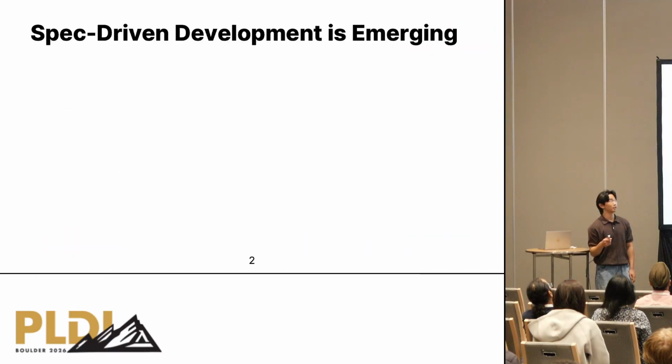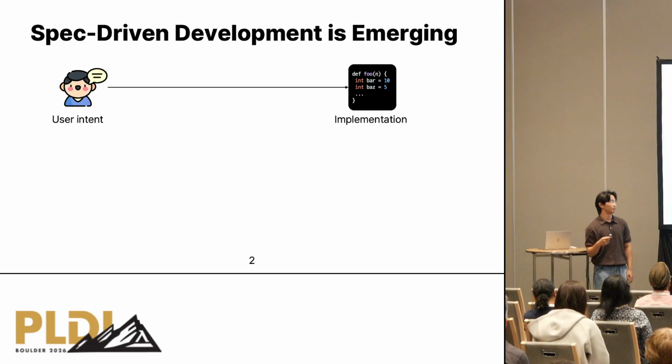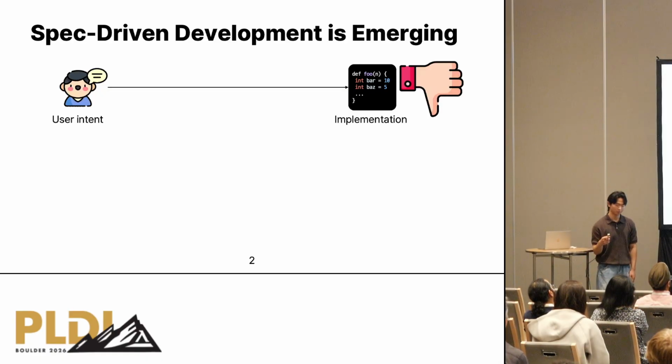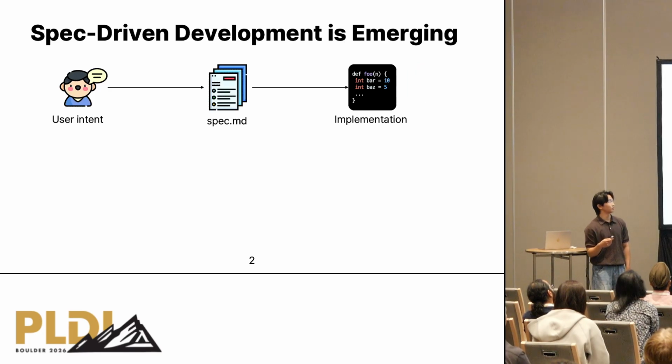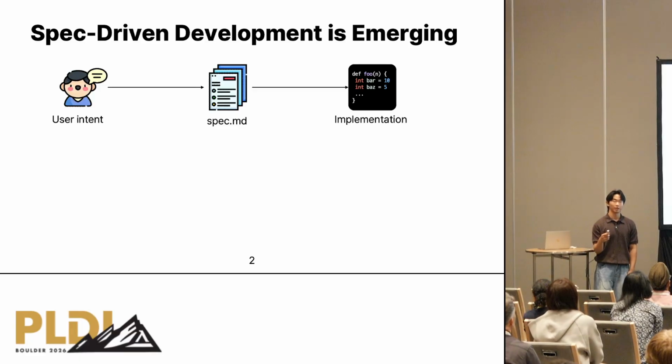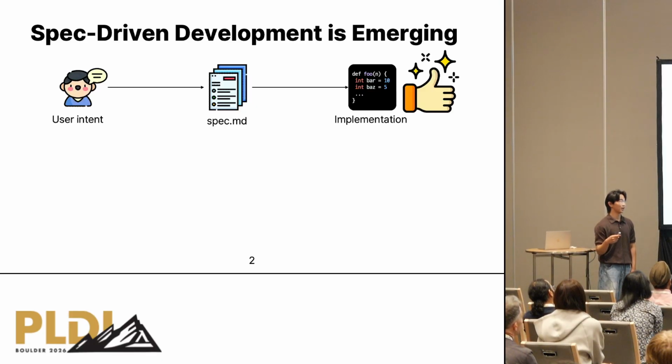Spec-driven development is emerging now thanks to AI. If we directly ask AI to implement code, then code quality becomes really poor and it is hard to control the model. So instead, in spec-driven development, we write the specification first and then move on to the implementation. Then code quality improves and it is easy to control the model by modifying the specification.